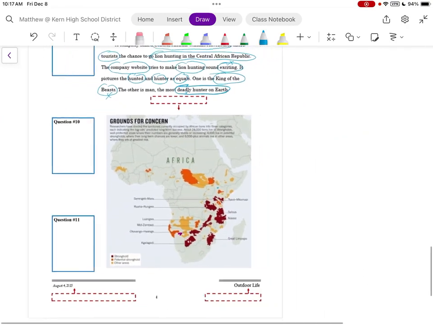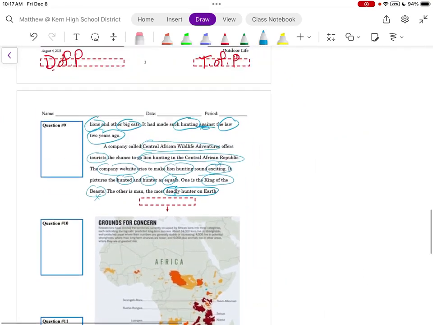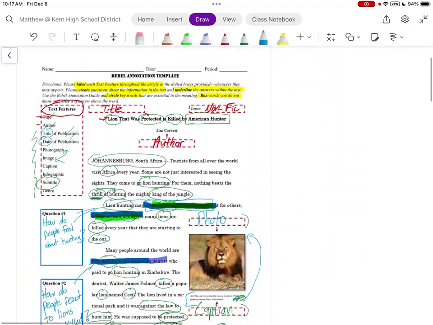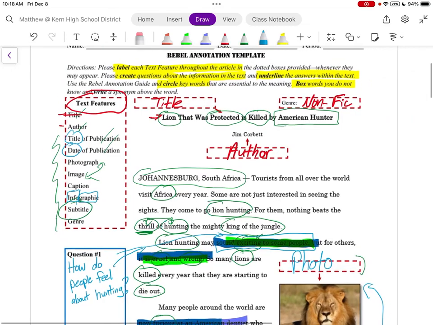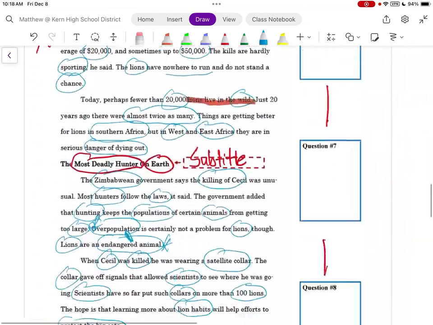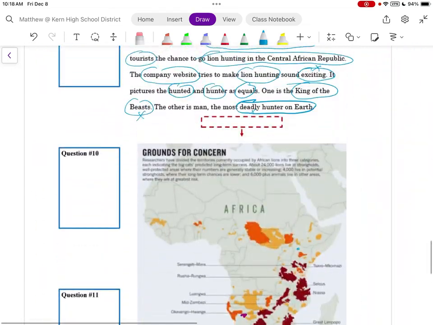And now we have a picture with information. Now, if I scroll up to my text features, if I have a picture or a graphic with information, info, I can parse those words, an infographic. So let's go ahead and fill that in. This is an info, I-N-F-O, graphic, G-R-A-P-H-I-C, an infographic.